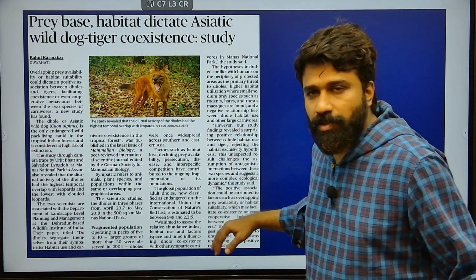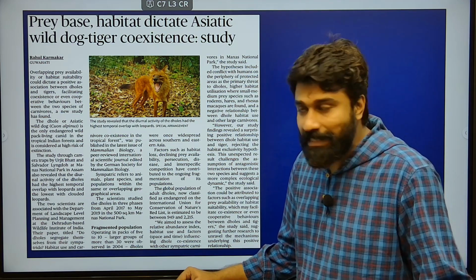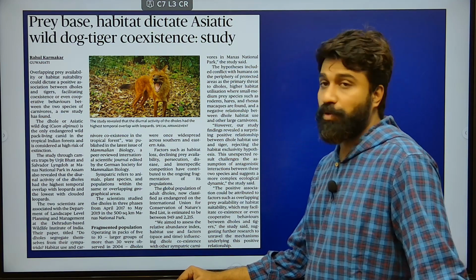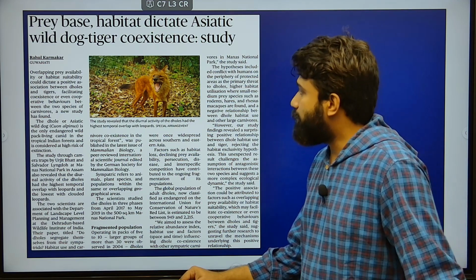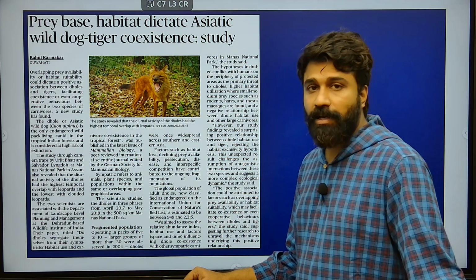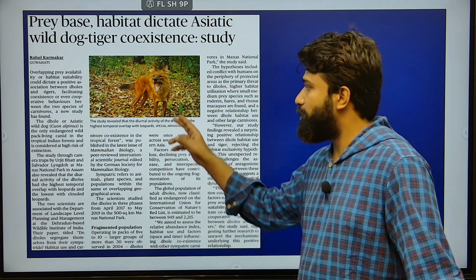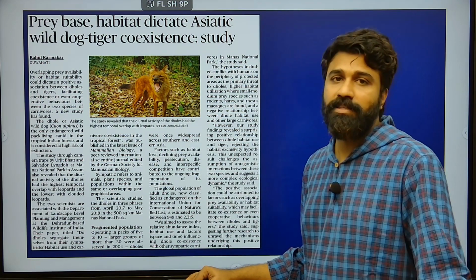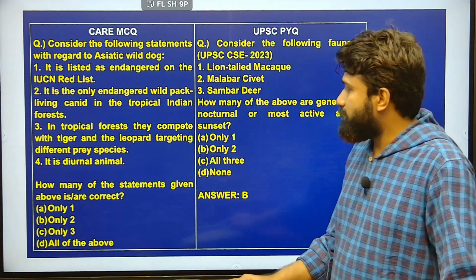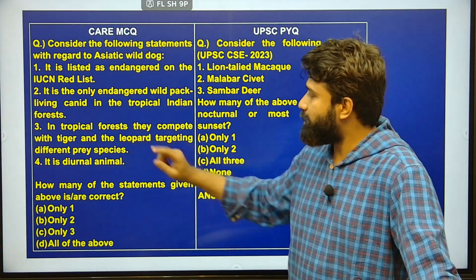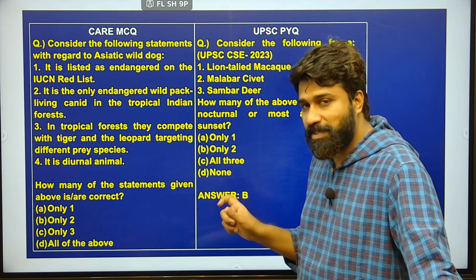This article is talking about prey base and habitat, which is dictating Asiatic wildlife tiger coexistence. This is a unique phenomenon witnessed by the scientists, because the overlapping prey availability or habitat availability is bringing such a positive association between dholes and tigers, facilitating their coexistence. Usually they are not such coexisting animals. In tropical forests, they compete with tiger and the leopard, targeting different prey bases, meaning prey species.